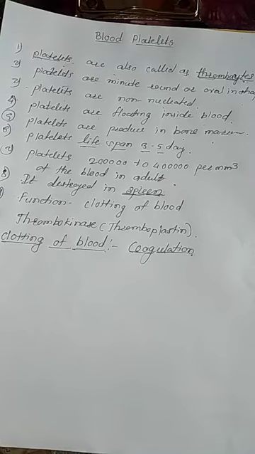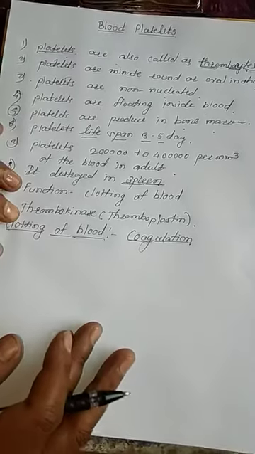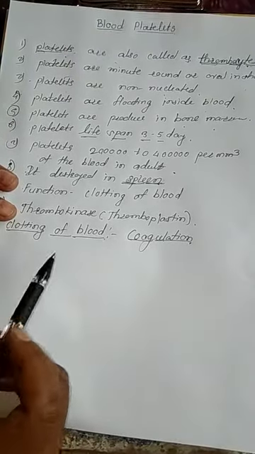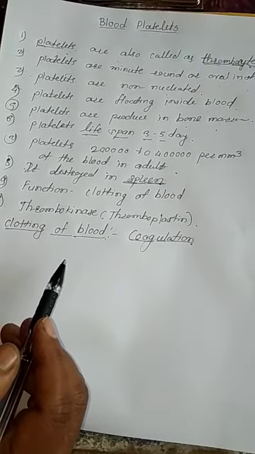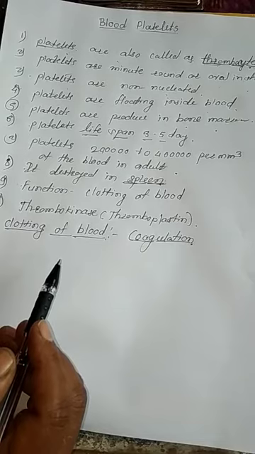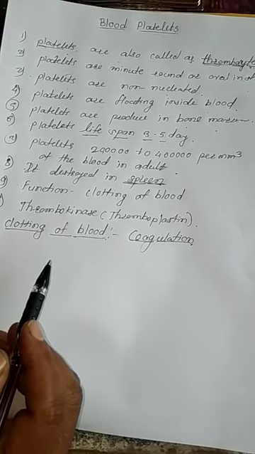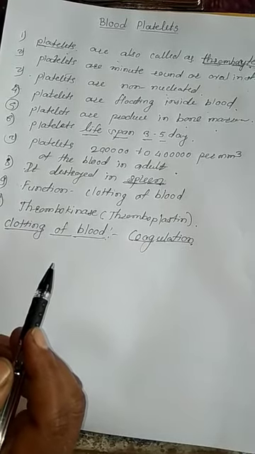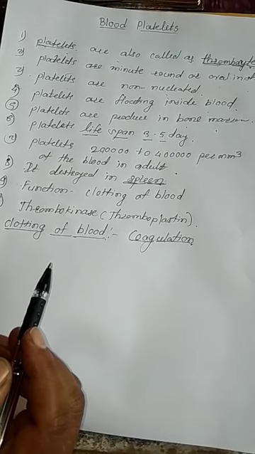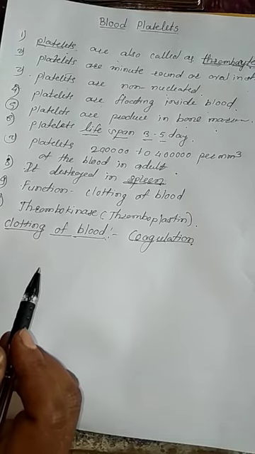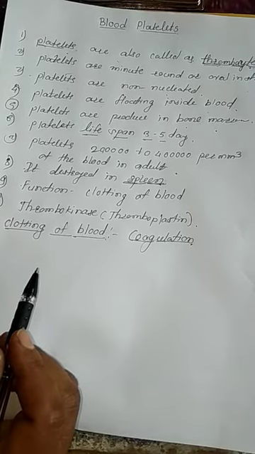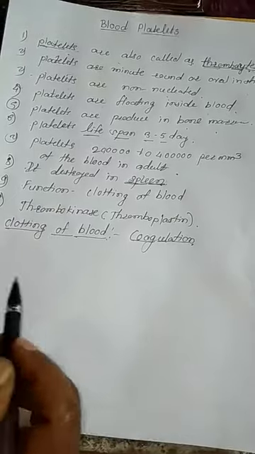Then how does it clot? I will explain with the help of a diagram. When I was explaining the plasma, the liquid part of the blood, I said some organic substances, inorganic salts, and proteins are present in the plasma. At that time I told you about clotting factors. The two main clotting factors are responsible for clotting of the blood.